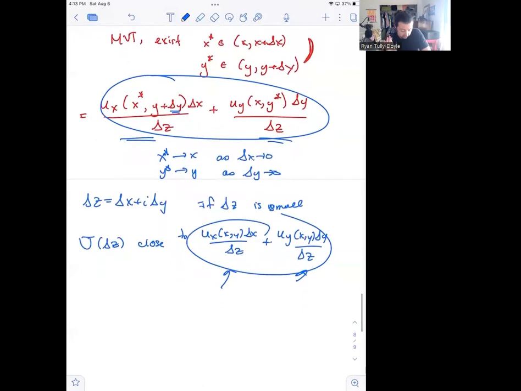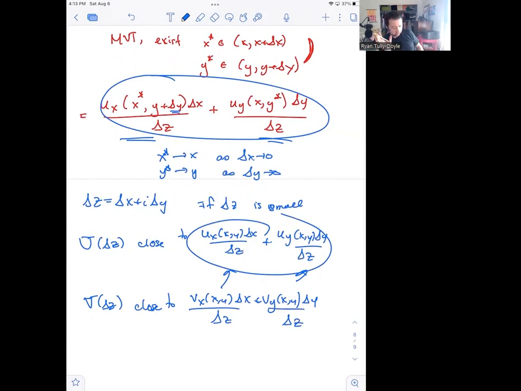Okay, so applying the same idea to v gets us the expression that v of delta z is close to, perhaps unsurprisingly, given that you're doing the same computation, vx at x y delta x plus vy at x y delta y, and these again both are over delta z.